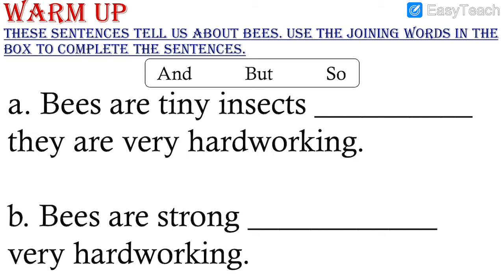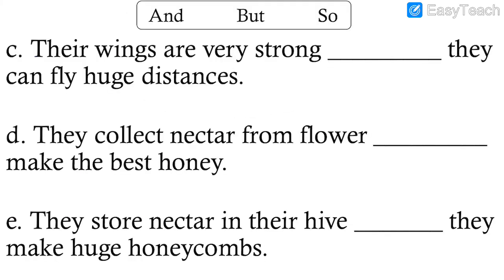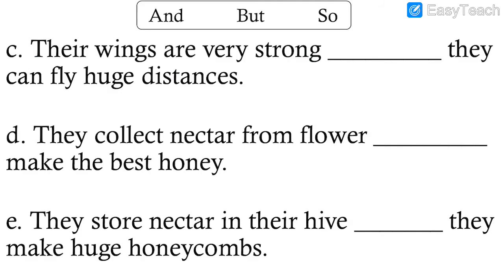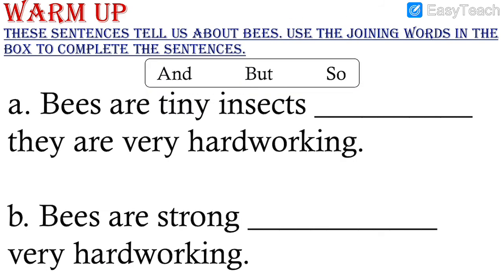So there are 5 sentences given. See, A, B, C, D, E. In all these 5 sentences, you can only use and, but, so. These sentences are about bees. Let us read. Number 1. Bees are tiny insects. Dash. They are very hardworking. We can write any one from these 3.